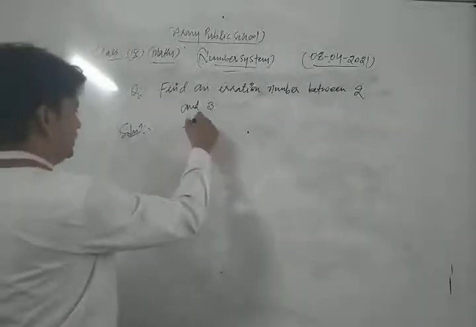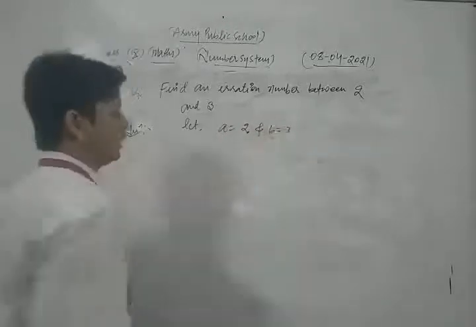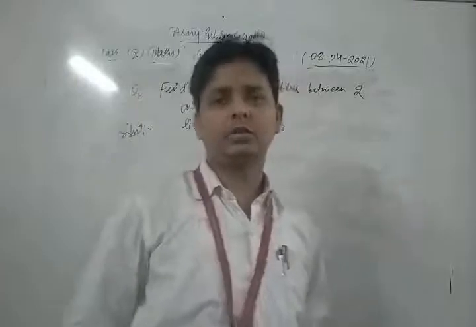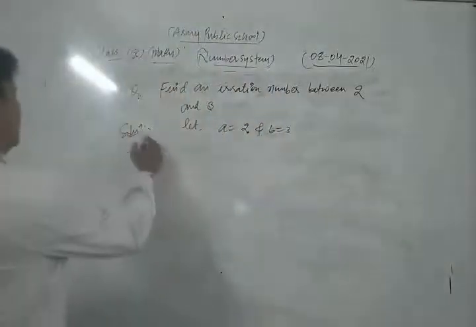First of all, let us consider two numbers, a is 2 and b is 3. Just now I discussed that an irrational number between a and b is under root ab.